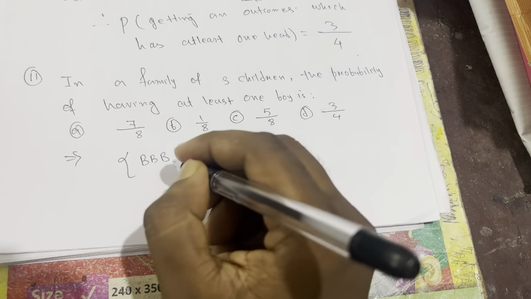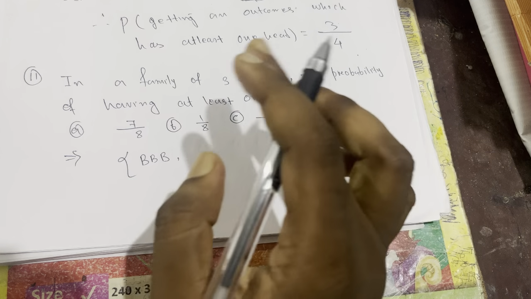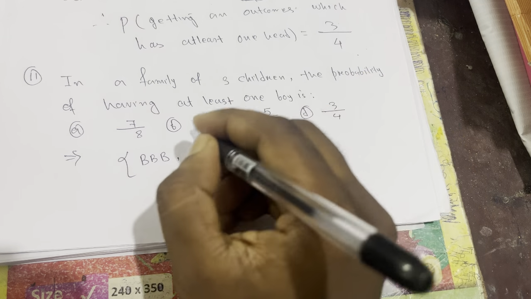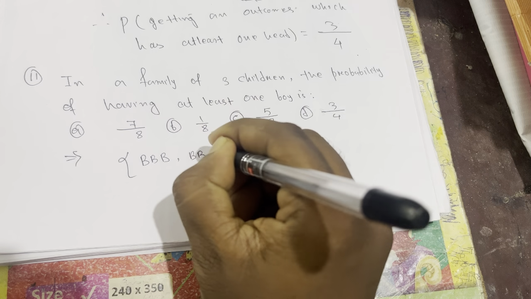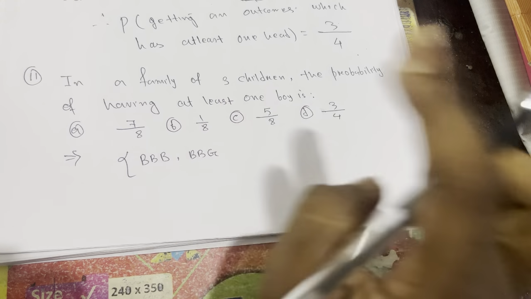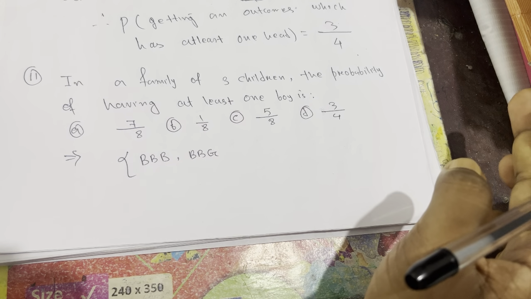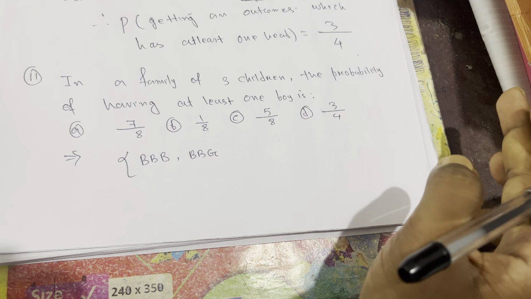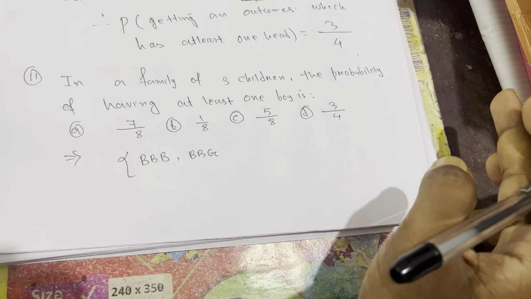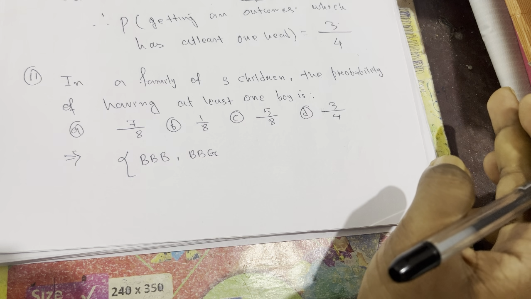We don't know, maybe all 3 children are boys. Suppose 2 boys, 1 girl, this is also a chance. In a family of 3 children, I don't know if all 3 are boys or all 3 are girls. Maybe 2 boys, maybe 1 boy, maybe all 3 are girls.